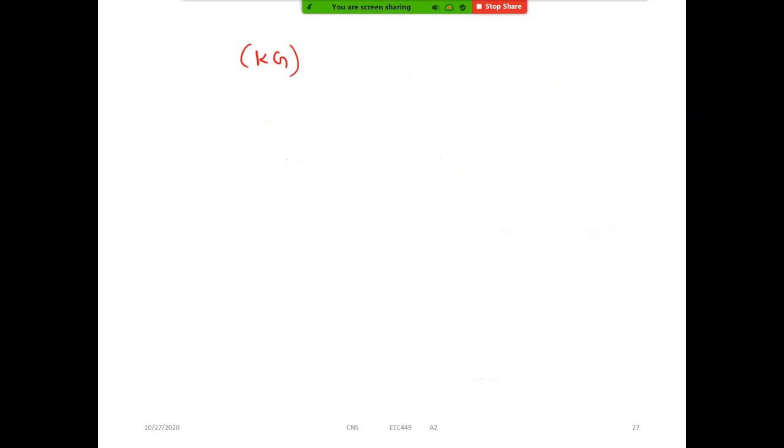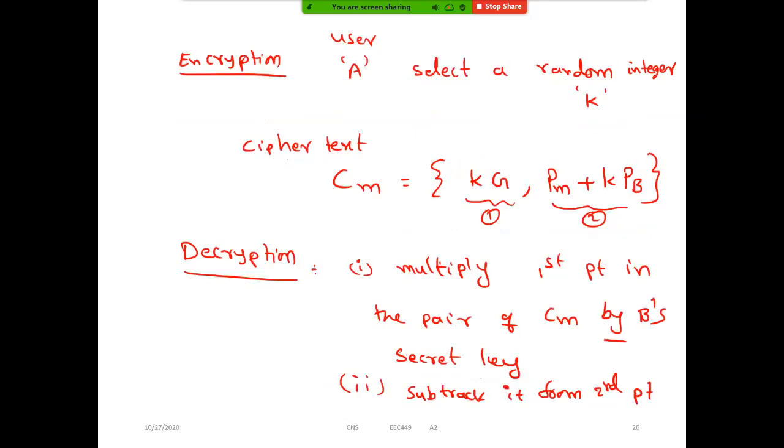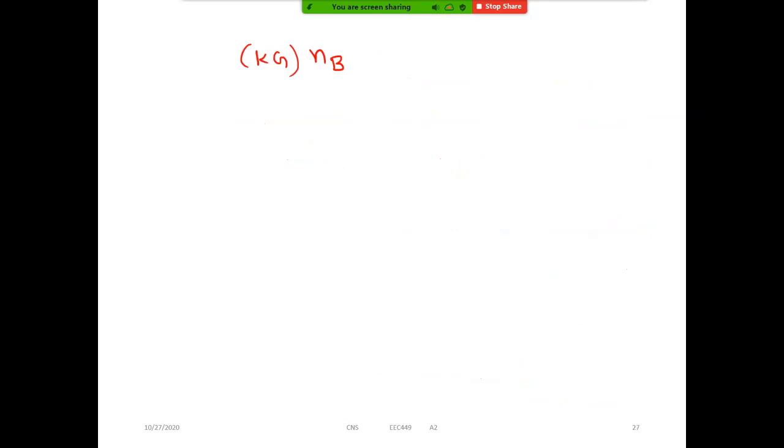So, what is that secret key? Not secret key, sorry, it's a private key. So NB is the private key, right? Yes or no? Yes. So this KG is the first point. Private key of B is NB.